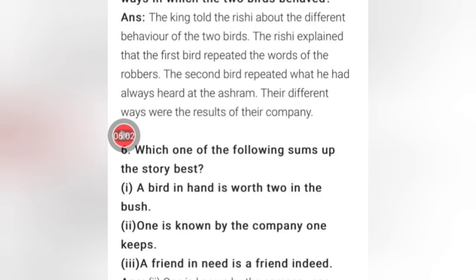Let's come to the 3rd option. A friend in need is a friend indeed. So obviously this does not make sense here also, and the right answer will be, one is known by the company he keeps.